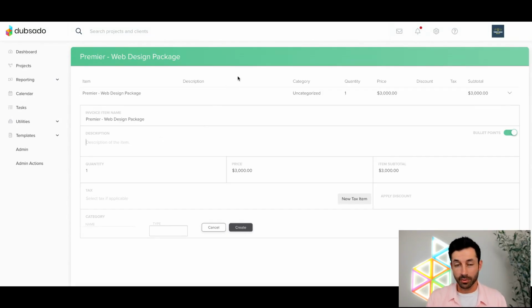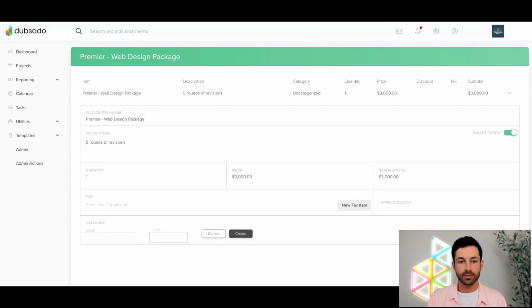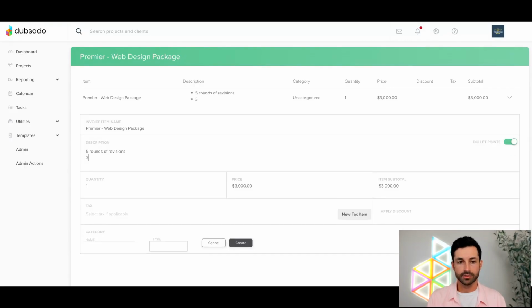Maybe as part of the Premier package, I want to offer clients 5 rounds of revisions. That's more than my base 3. Let's say that was kind of an add-on. And maybe on top of that, we'll add in 3 logos. I'm just pulling some stuff out of nowhere as an example. But the idea is if this information is saved into the description, it's going to display on the client's invoice as well.